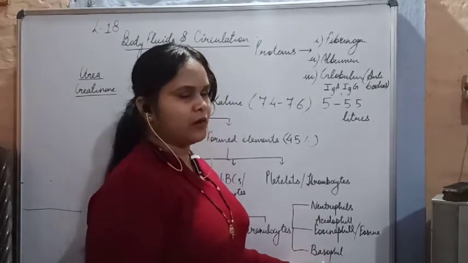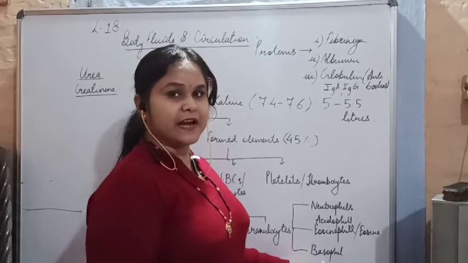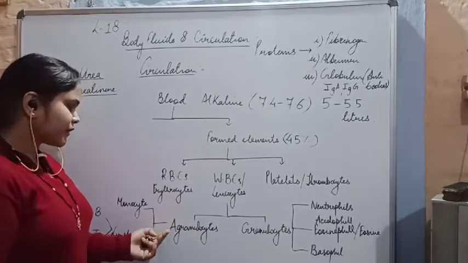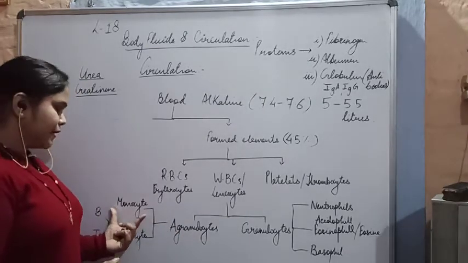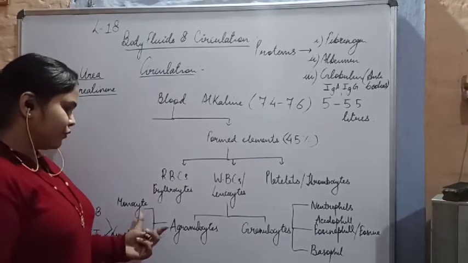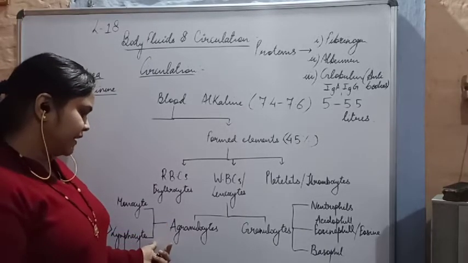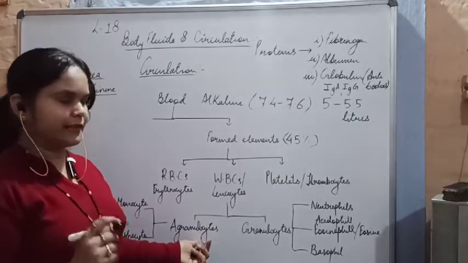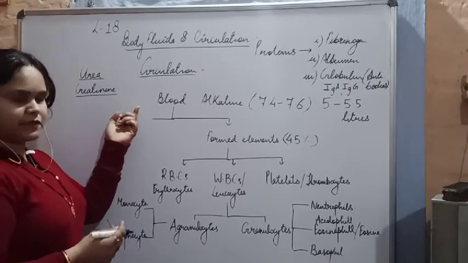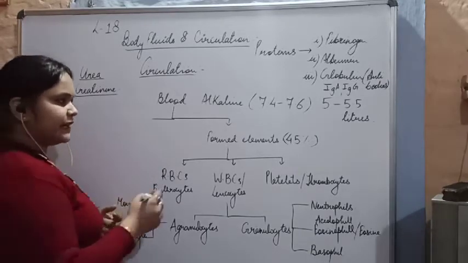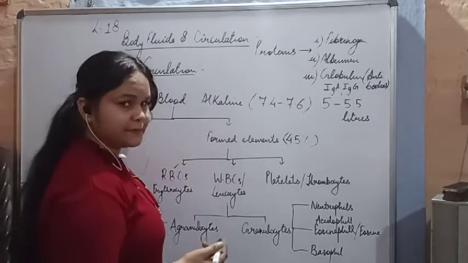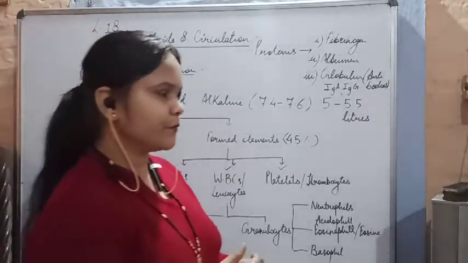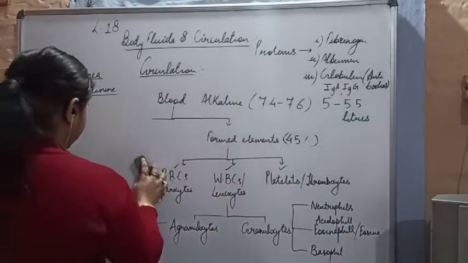Now how are they divided? On the staining. By which dye are they getting stained? Next, we have discussed agranulocytes. There are two types, monocytes and lymphocytes. Agranulocytes do not have granules in their cytoplasm. So here we finished the division of blood. Now we'll see individually how the RBCs are formed, what about the WBCs, and later we'll discuss the platelets also. So let's move on with the chapter.